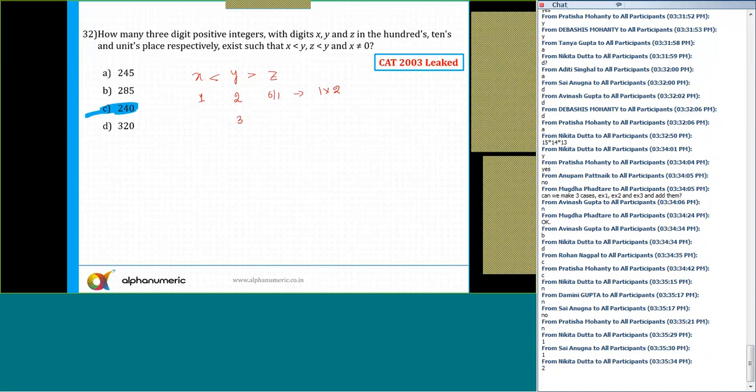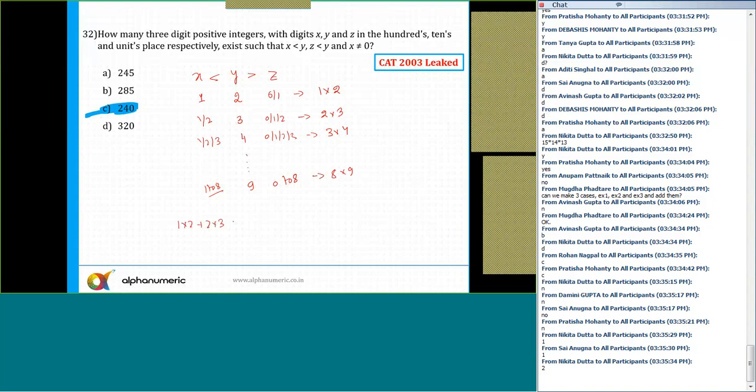If y is equal to 3, x can be either 1 or 2. The leading digit can't be 0. And z can be either 0, 1 or 2. That is equal to 2 into 3 ways. If y is equal to 4, then x can be either 1, 2 or 3, and z can be either 0, 1, 2 or 3. So that is 3 into 4. And so on. The maximum value of y is 9. When y is 9, x can take anything from 1 to 8, and z can take any values from 0 to 8. So I'll get 8 into 9.